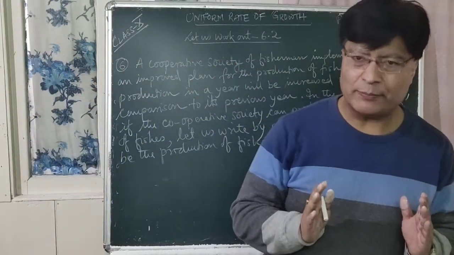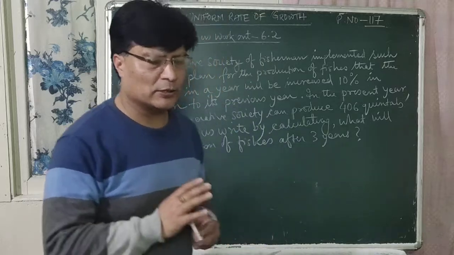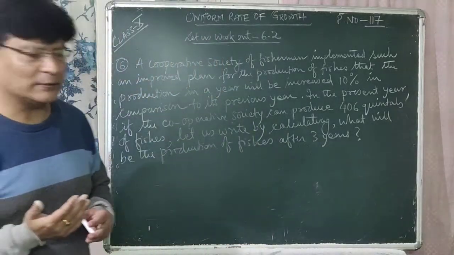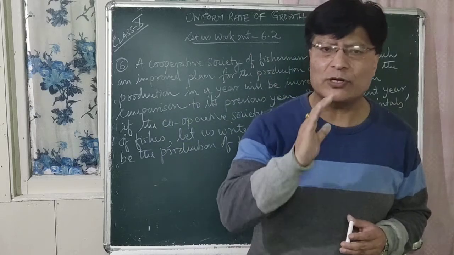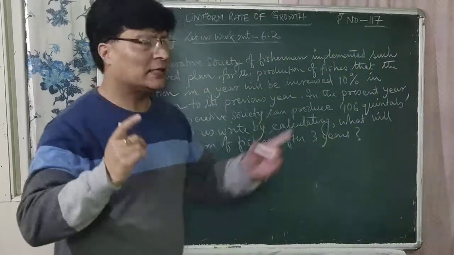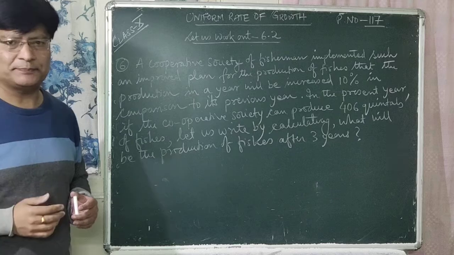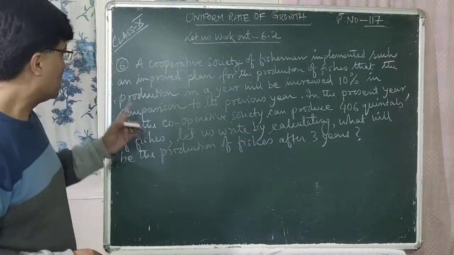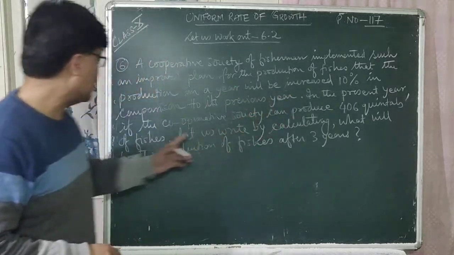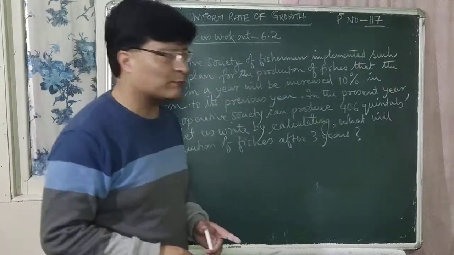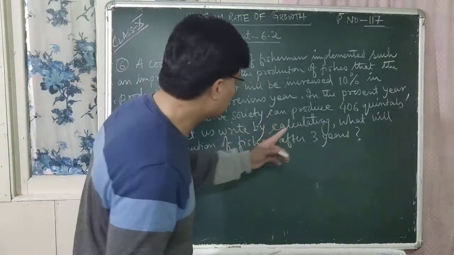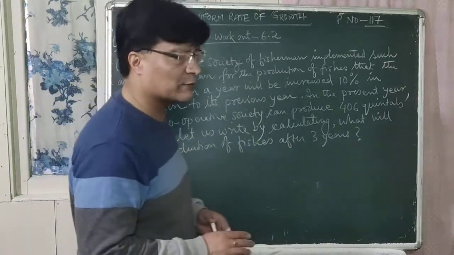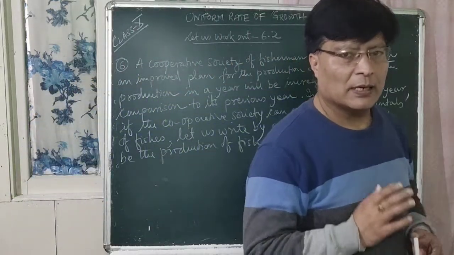So in the present year, if the cooperative society can produce 406 quintals of fishes, let us calculate what will be the production of fishes after 3 years.